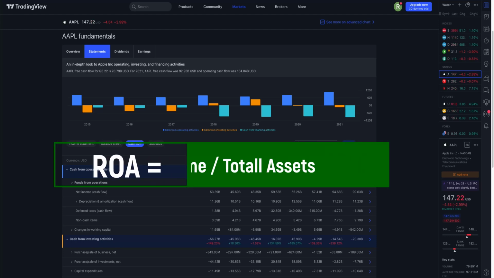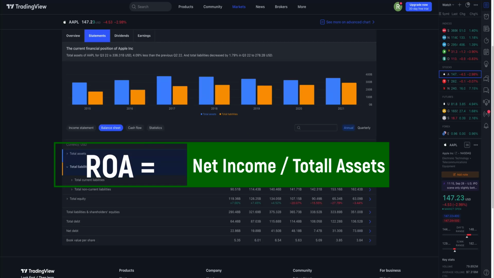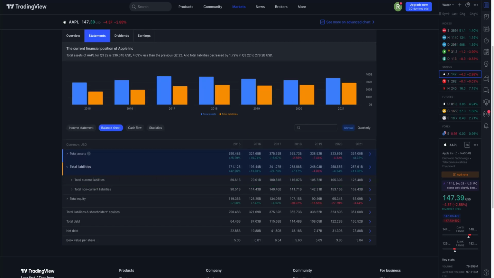To calculate return on assets, we need to divide net income by total assets. You can find the total assets on the balance sheet and the net income on the income statement or cash flow statement. The metric is commonly expressed as a percentage. In Apple's case, for the year 2021, the numbers to use are 94.68 billion divided by 351 billion. The number you will get is 0.28, or 28%.